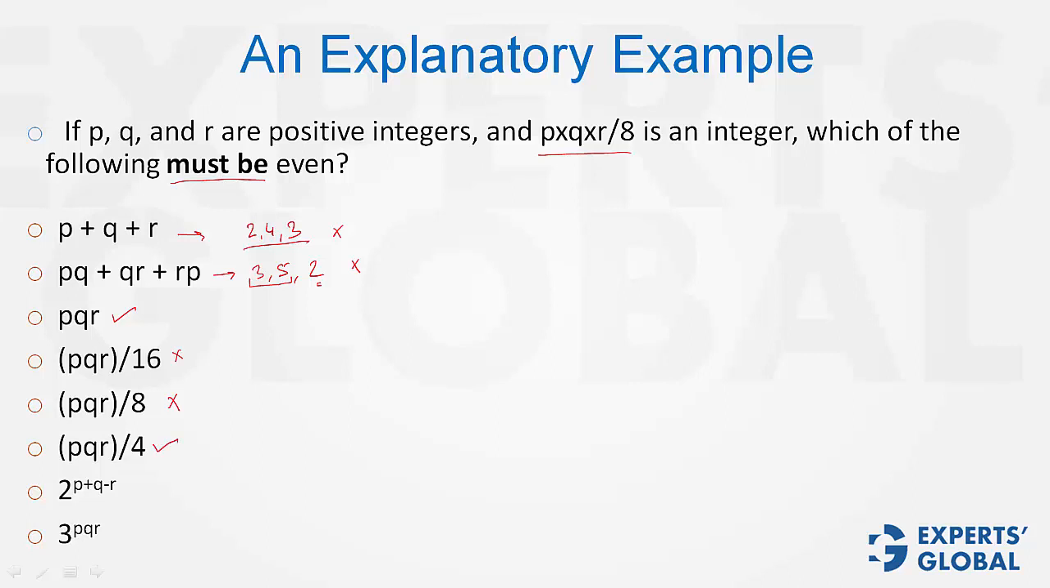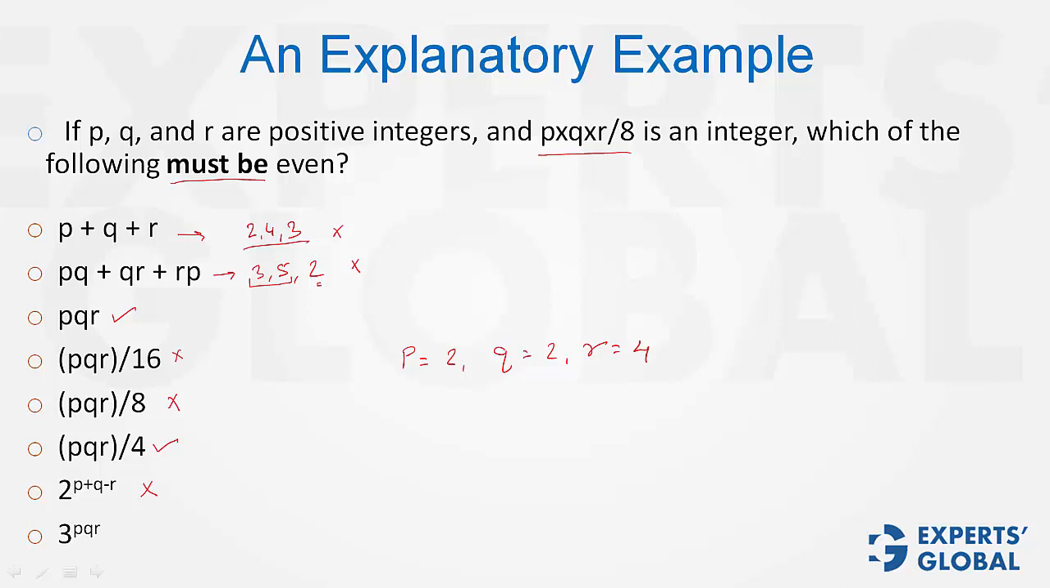2 raised to power anything other than 0 will be even, and P plus Q minus R can very well be even. Imagine a case such as P is equal to 2, Q is equal to 2 and R is equal to 4. PQR upon 8 is an integer and P plus Q minus R is equal to 0, and therefore 2 raised to power P plus Q minus R would be 2 raised to power 0, which is equal to 1, and therefore this does not qualify for a must-be even case.